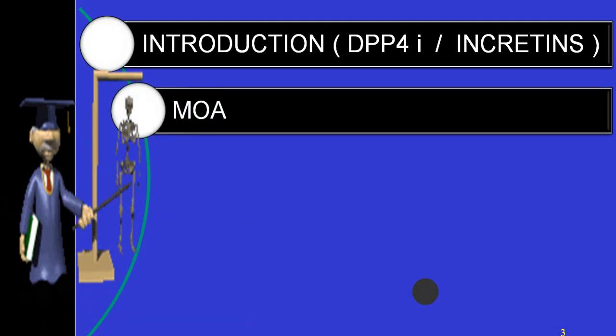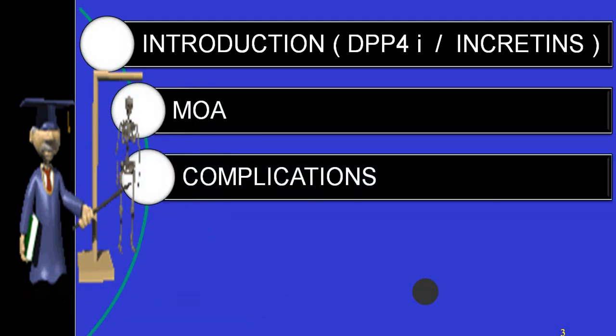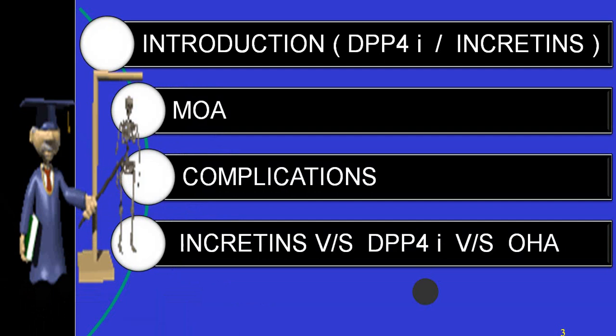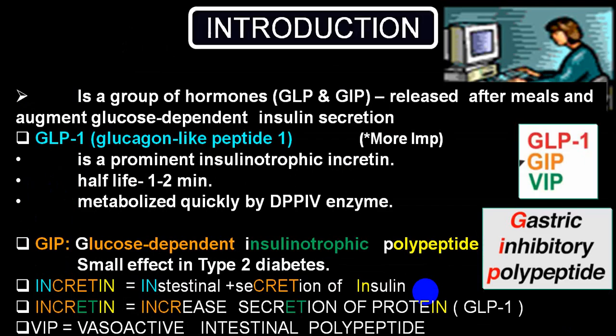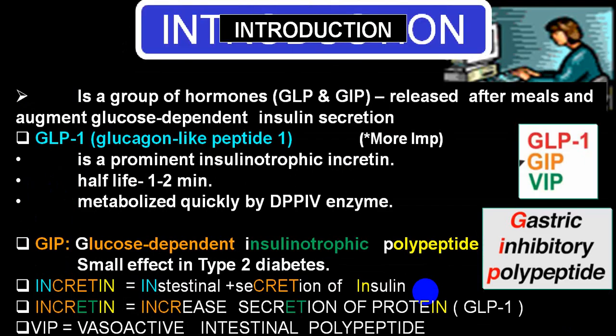We'll be talking under the headings Introduction, Mechanism of Action, Complications, Indications, Contraindications. Then we'll be comparing incretins and DPP4 inhibitors versus other oral hypoglycemic agents, and get a little idea regarding newer DPP4 inhibitors and newer incretins. So first let us know what incretins are.